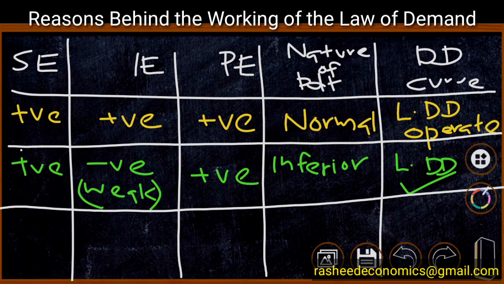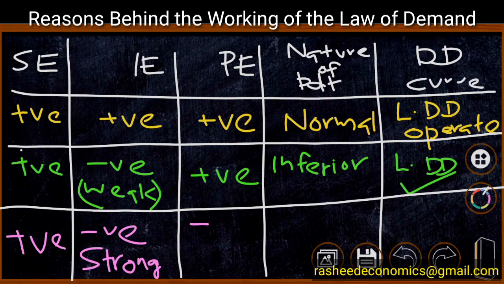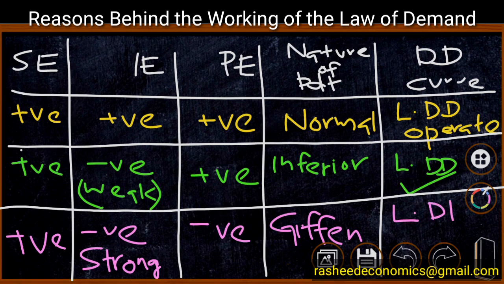In the third category, we have positive substitution effect, but income effect is negative. This negative income effect is very strong, and automatically price effect also will be negative. Price effect negative means we have a Giffen commodity. We have already explained the nature of Giffen commodity. The price consumption curve of a Giffen commodity is backward bending, and in case of a Giffen commodity, the law of demand does not operate. Law of demand will not operate in case of Giffen goods. Therefore, Giffen goods are a special type of inferior goods whose price effect is negative.